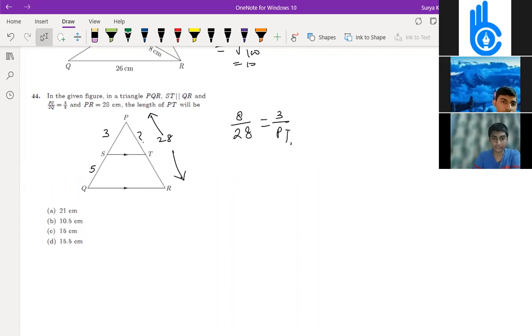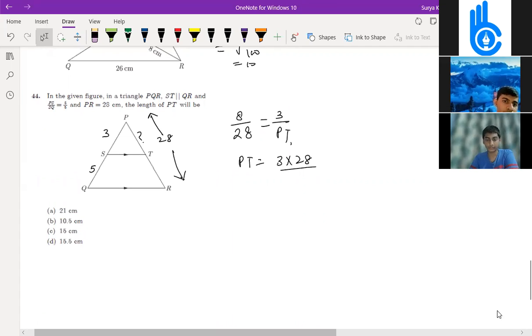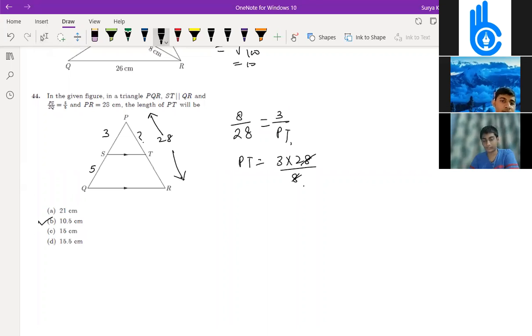Yeah, we can do it this way. So PT is equal to 3 into 28 divided by 8, 10.5 centimeters. Teja, awesome, super finding. 4 2s are 8, 4 7s are 28. So 21 by 2, the answer is 10.5 centimeter.